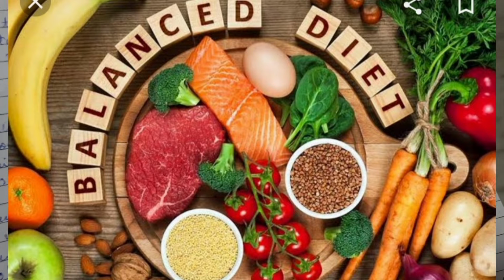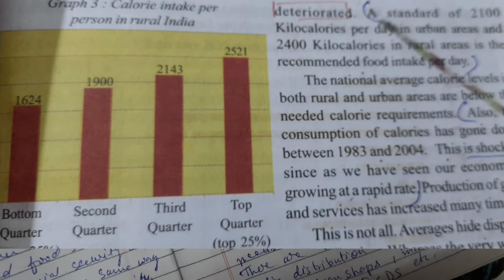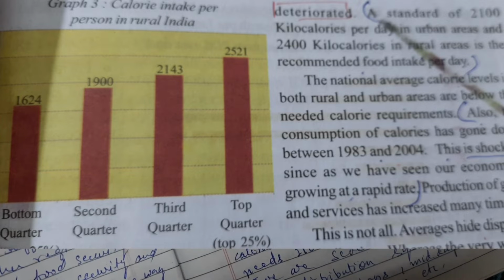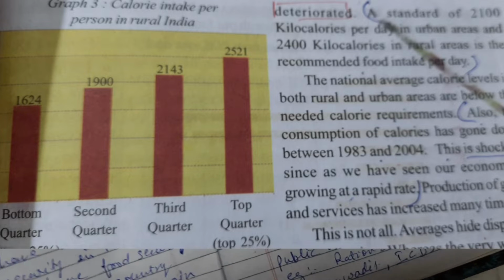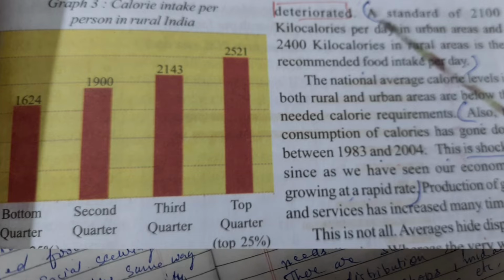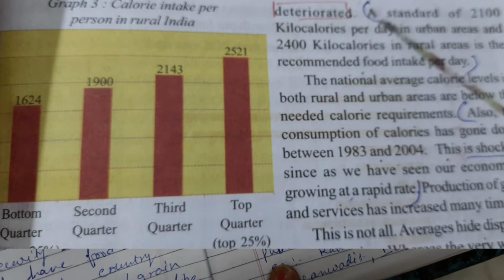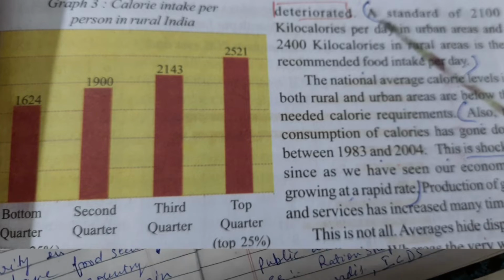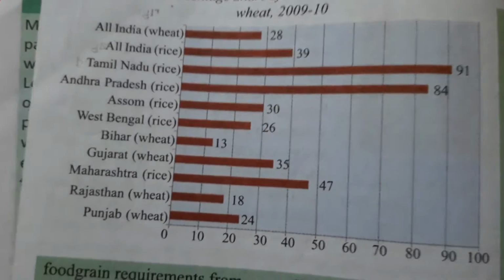One more thing, children, nowadays our country is a welfare state. So, the government is committed to everyone for their access to minimum food requirement. The rural people should get 2400 kilocalories, whereas urban people need 2100 kilocalories. This is the minimum need of calories. What is a calorie, children? It is the unit of energy. How do we get energy? When we take food, it is digested and we get energy to work. That energy is measured in calories. So the government is always committed to the basic needs of the people.